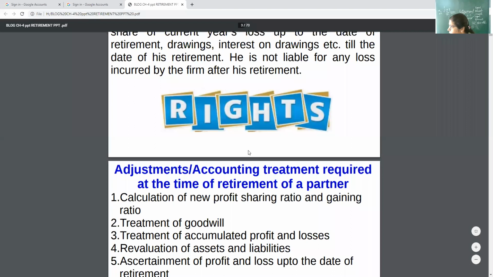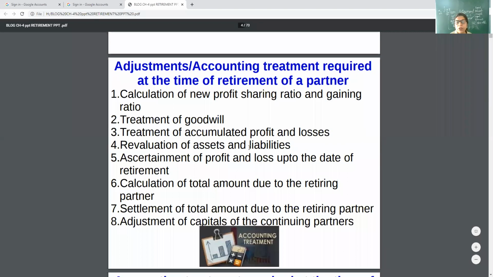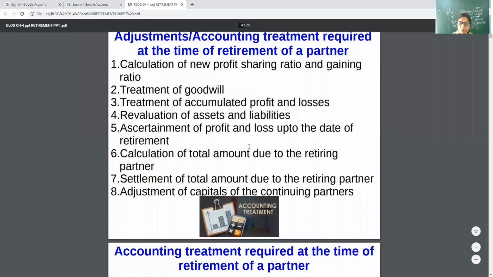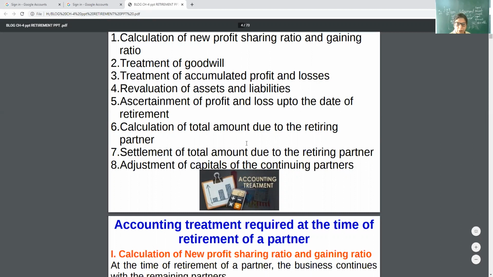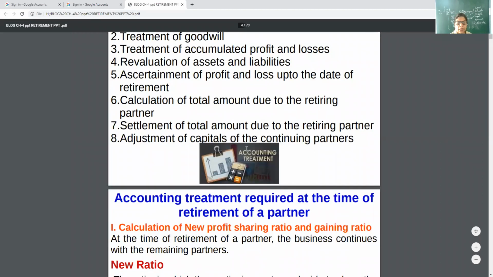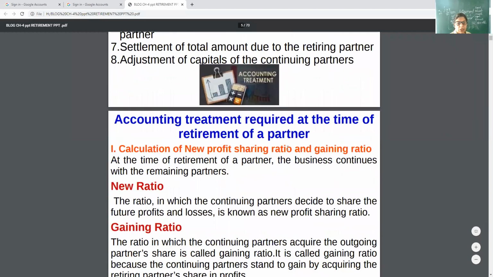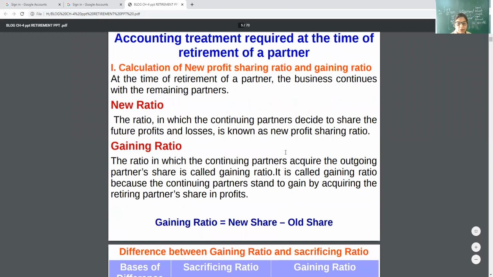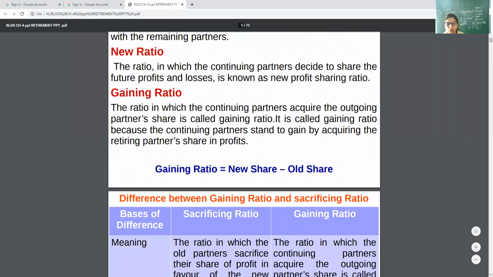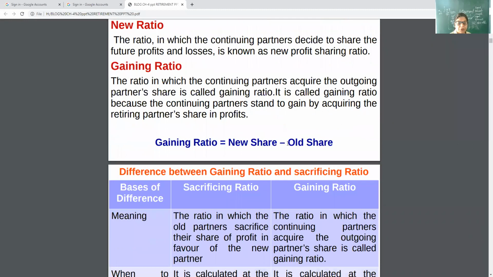The next is adjustment or accounting treatment required at the time of retirement. Calculation of new profit sharing ratio, gaining ratio, goodwill. I will explain one by one all the things to you. Accumulated profits, revaluation profits and loss, total amount, settlement of amount, adjustment of capitals. Okay, then accounting treatment. This is the formula you will use: new minus old. New means the remaining partners are getting more share because one partner retired. So that will be the gaining.